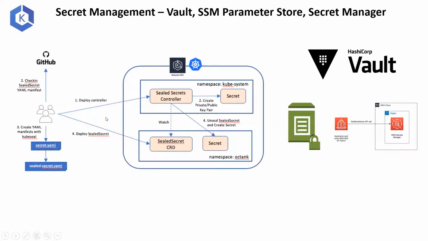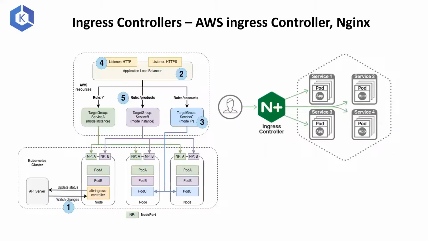But the reason why I recommend using AWS's Secrets Manager is its integration with the EKS cluster as a whole. You can easily reference the Secrets Manager and the Parameter Store secrets within your cluster.